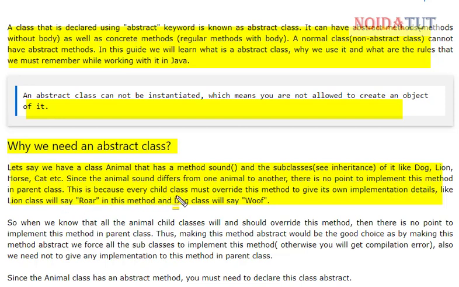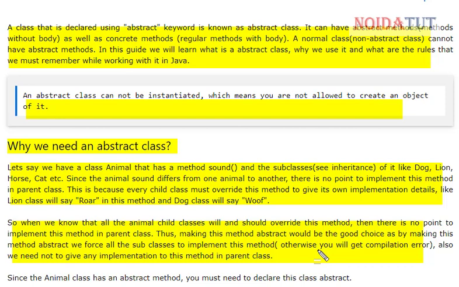This is because every child must override this method to give its own implementation details, like lion class will say roar in this method and dog class will say woof. So when we know that all the animal child classes will and should override this method, there is no point in implementing this method in the parent class.